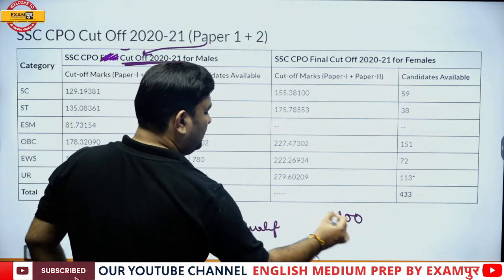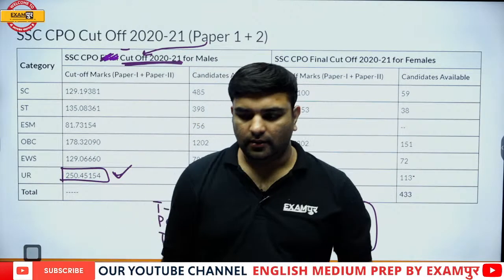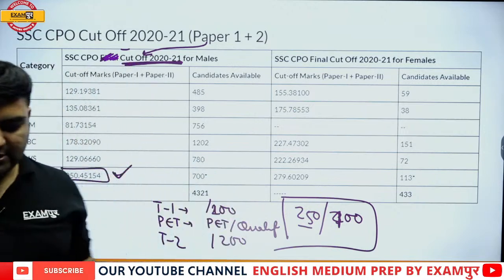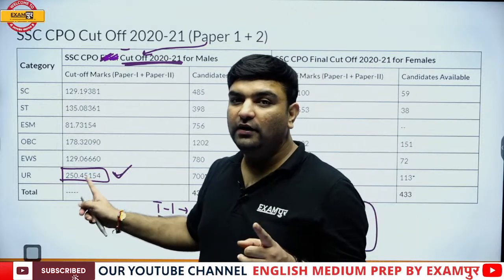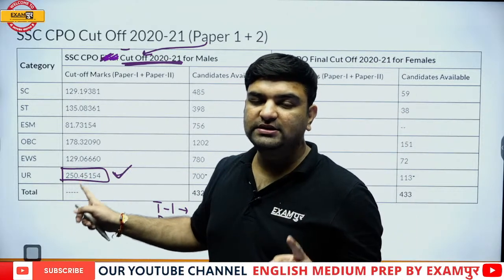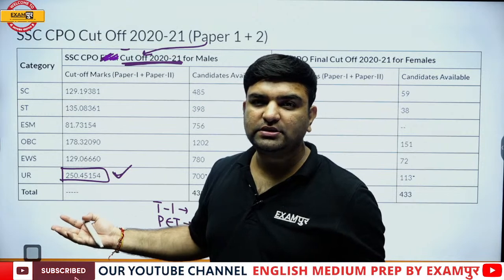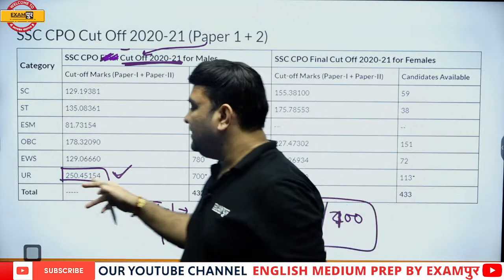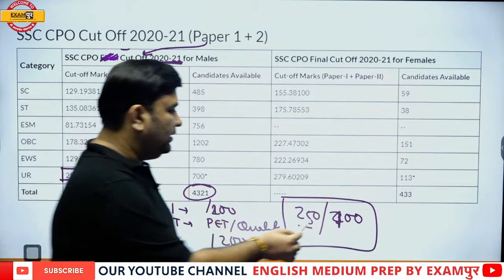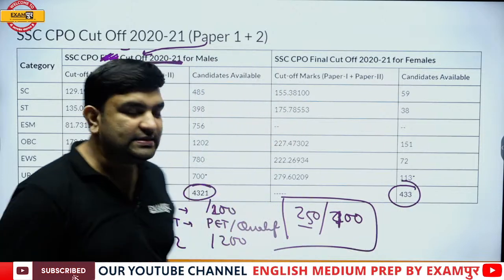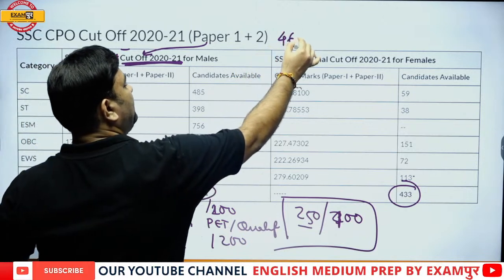So out of 400, a person at 250 is now eligible for the process. It is not certain that he will get the job over here. Why? Because at these marks as well, somewhere around 4600 people are being called.